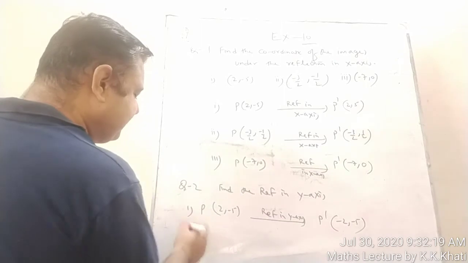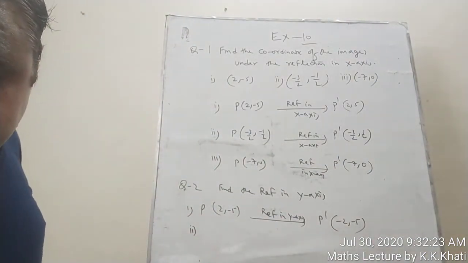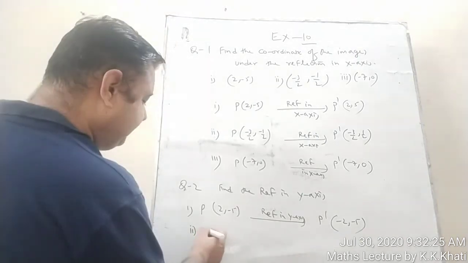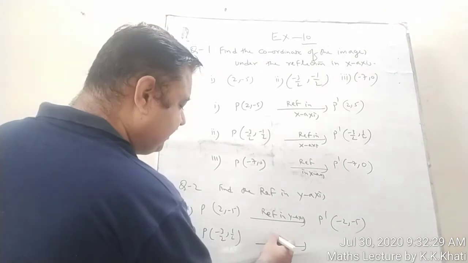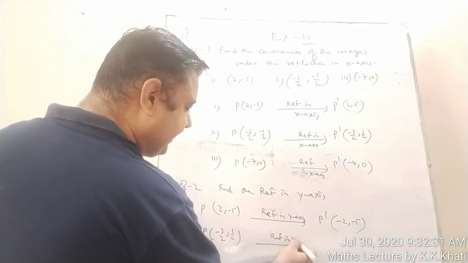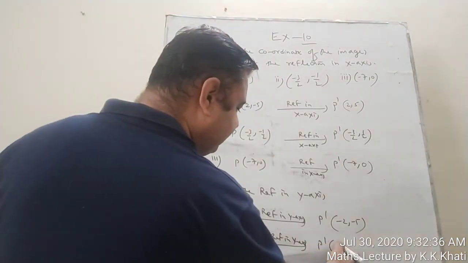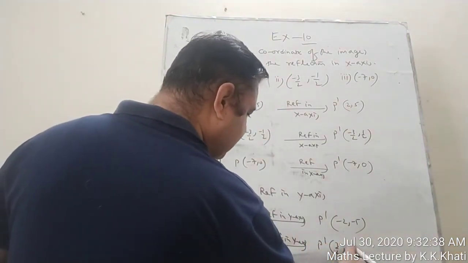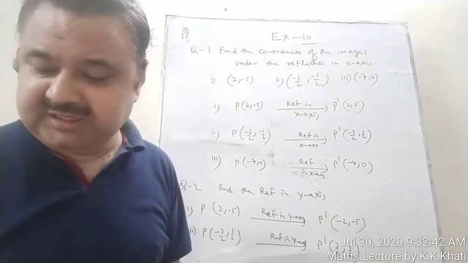Next point. Second part is, it is given P is (-3/2, 1/2). It is given reflection in y-axis. So P dash will be (3/2, 1/2). This is the value of this reflection in y-axis.